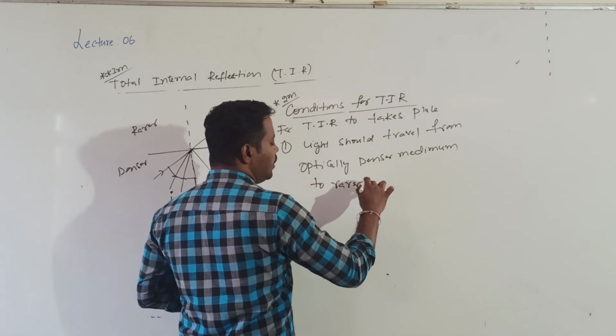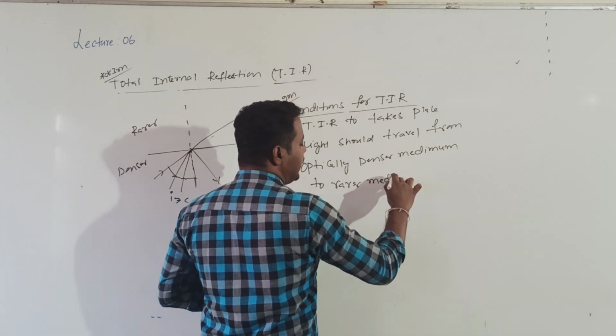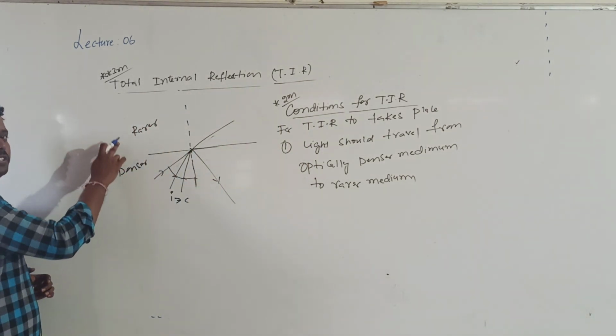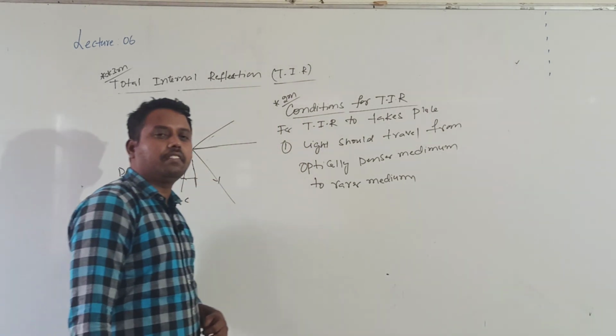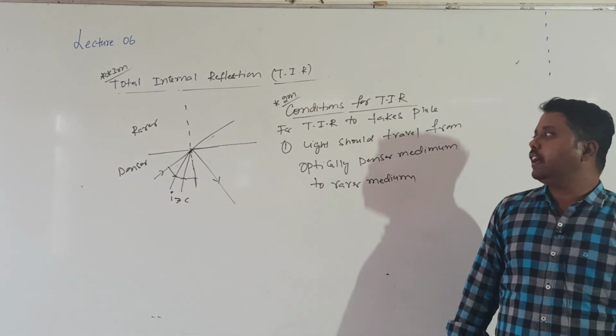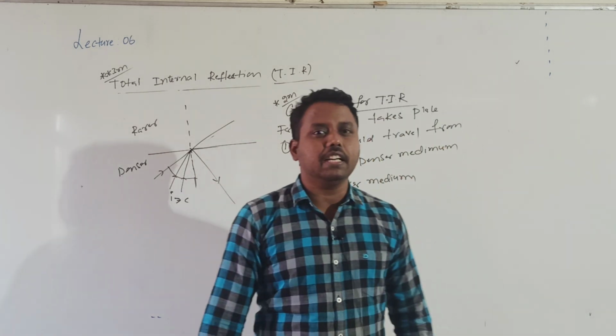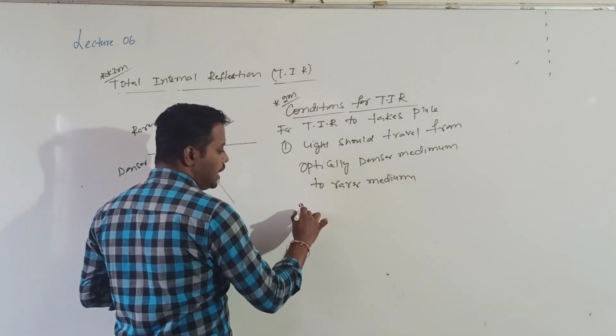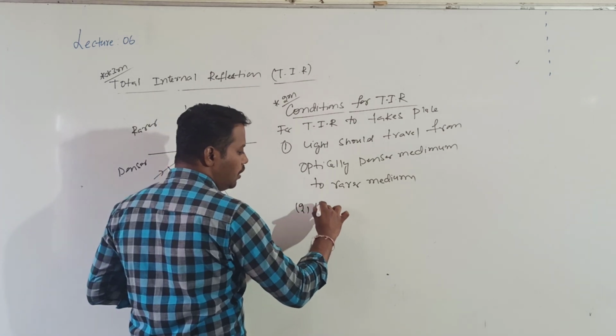This is compulsory, then only total internal reflection will take place. Light should travel from which medium to which medium? Denser to rarer. When it travels from denser to rarer, then only it will bend away from the normal. That is the first condition.